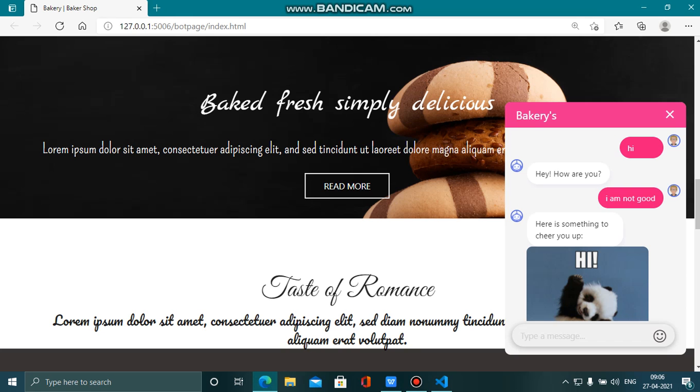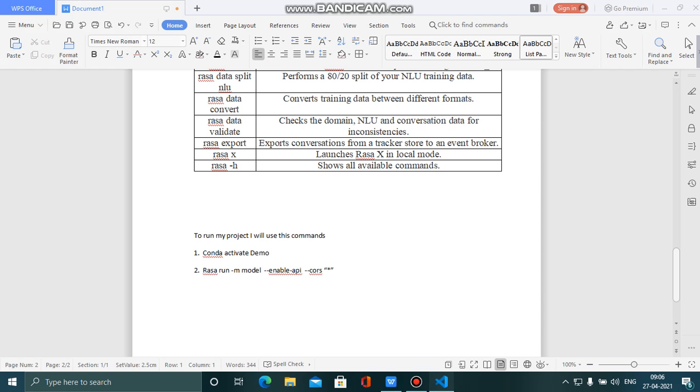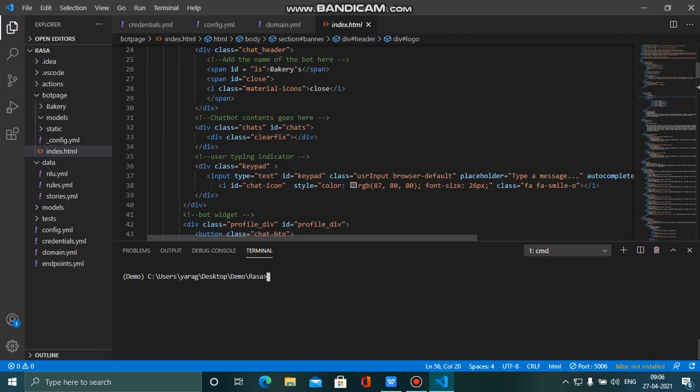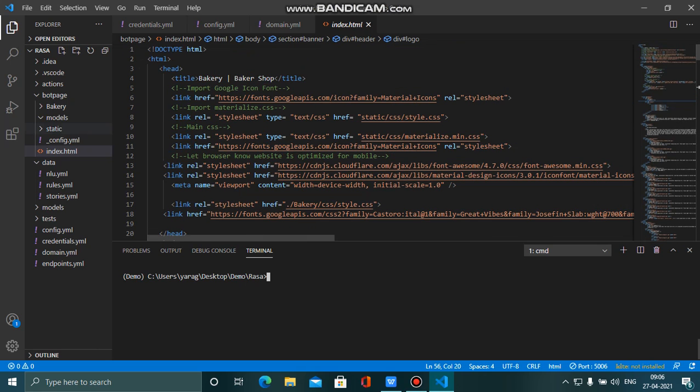In the completely UI part, let's start with activating the Conda environment. Here I use the IDE Visual Studio Code, and here is my file structure. This is the bot page, which contains the UI part, things like HTML and CSS files.